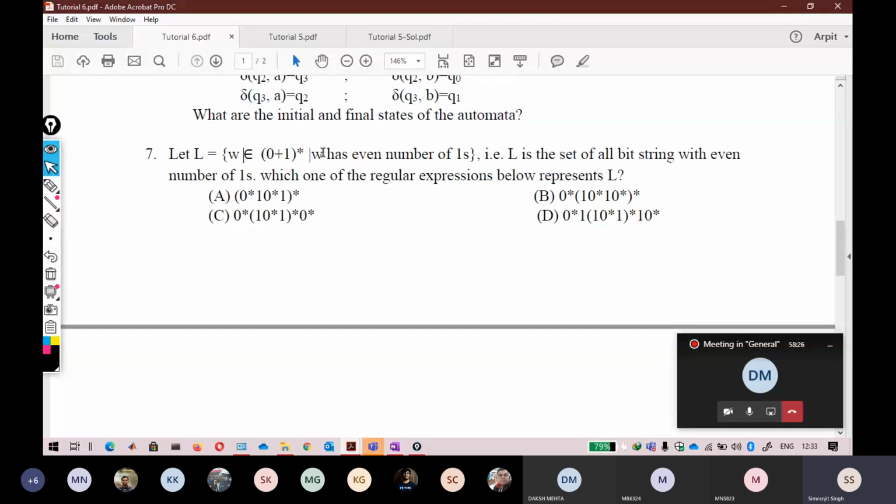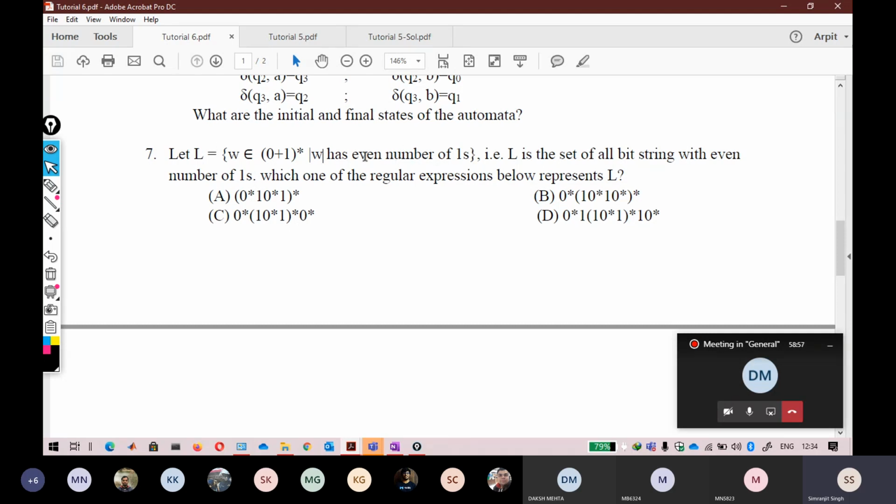Now this question is also a very interesting one. I always try to add one MCQ question so that you understand how to do this regular expression question. The language says W belongs to (0+1)*, so the input alphabet is 0 and 1, where W has an even number of ones. If I had not given you any option, you could directly derive this.